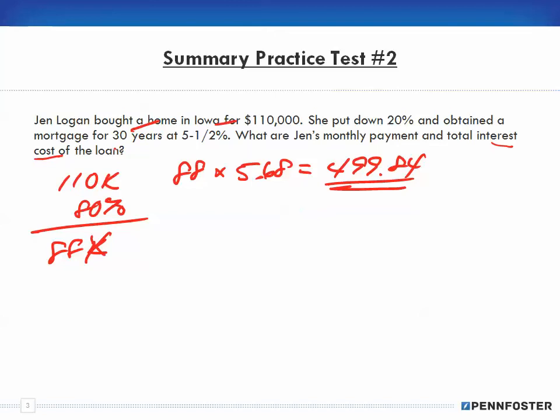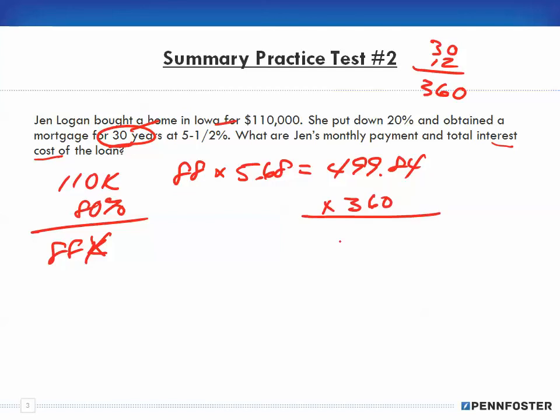So the total interest cost of the loan is, of course, all of her payments less how much she borrowed, the $88,000. If it's 30 years and there's 12 months in a year, she's going to make 360 payments. So I take the $499.84, the monthly payment, and multiply it by 360, and I end up with $179,942.40 as how much she paid over the life of the loan.